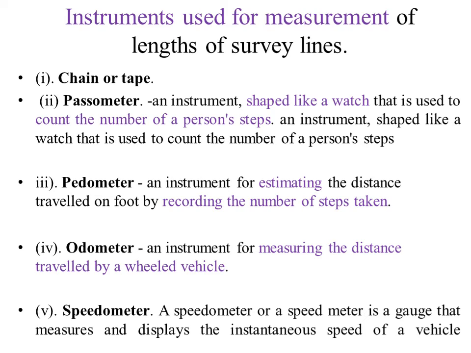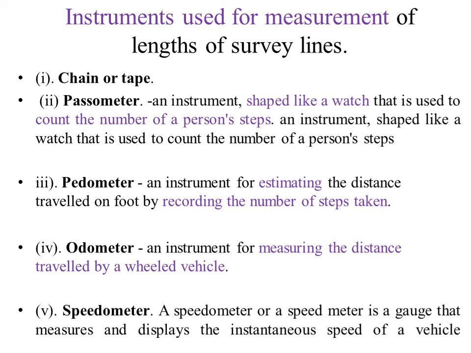Then the instruments used for measurement of length of survey lines are chain or tape, passometer, pedometer, odometer and speedometer. Then we'll see what is a passometer. It is an instrument shaped like a watch that is used to count the number of a person's steps.